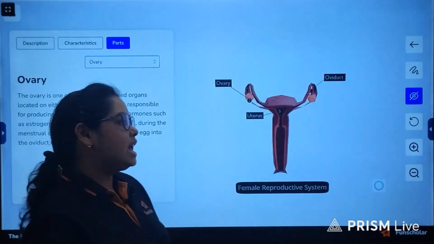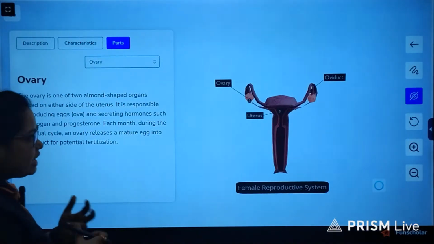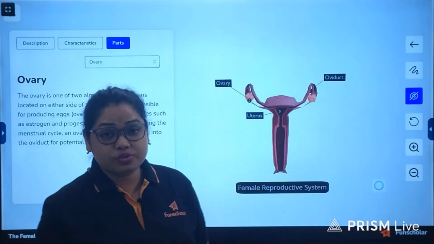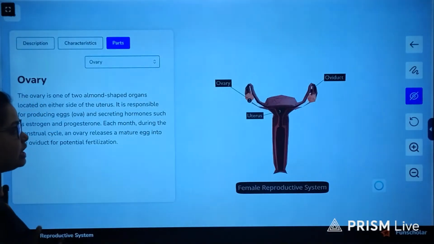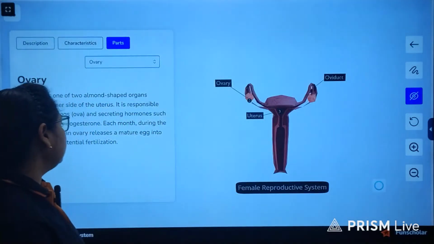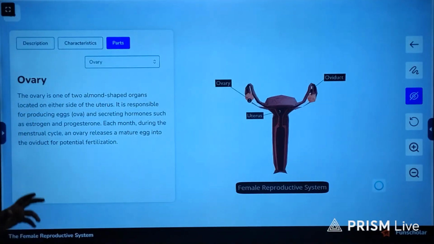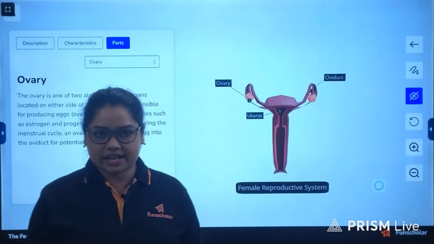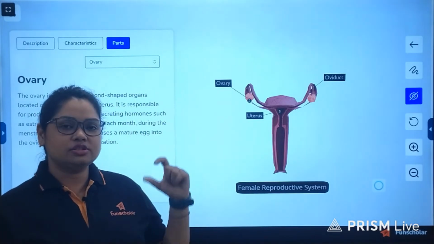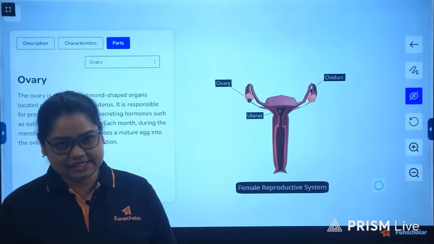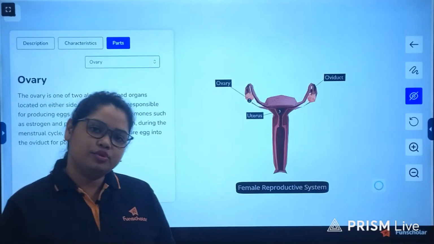These two hormones help in maintaining the cycle that takes place in the uterus and the ovary, that is the menstrual cycle, and it also helps in the production and development of the ovum from the primary follicles. And these estrogen and progesterone hormones are no more secreted after the last menstrual cycle, that is menopause. So these hormones start secreting right from the menarche when the menstrual cycle starts, and they last up to the menopause.